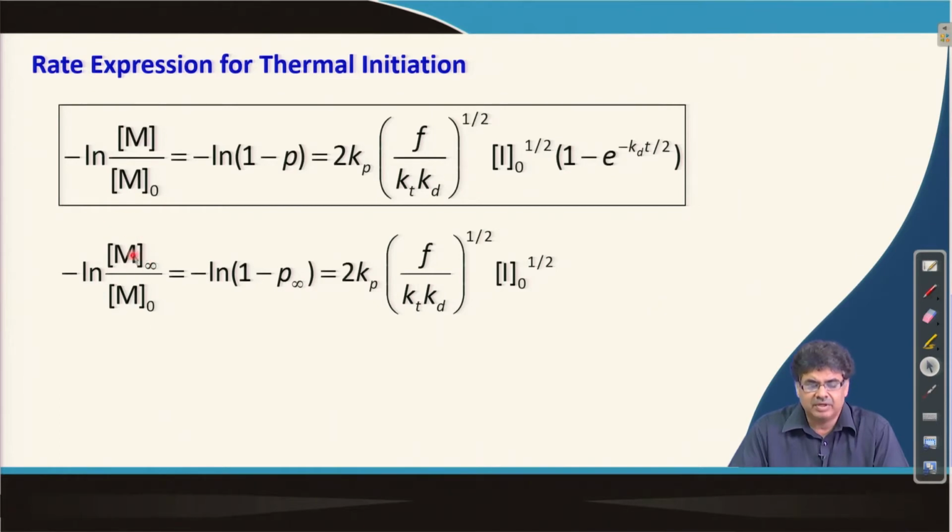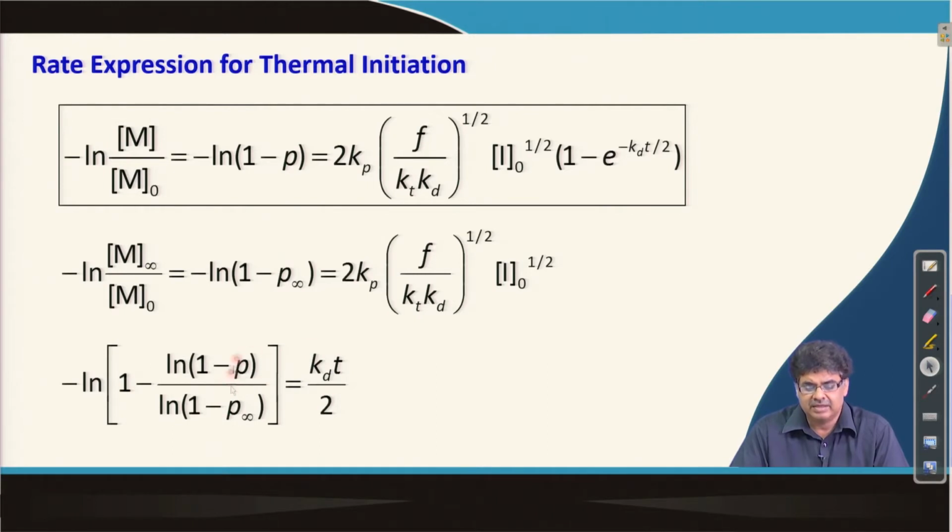So, this is the concentration of monomer present when the reaction is completed, or when enough time has been given for the reaction to happen, and P infinity is the conversion at long enough time. Now, if we divide this equation by this equation, then we get this expression.